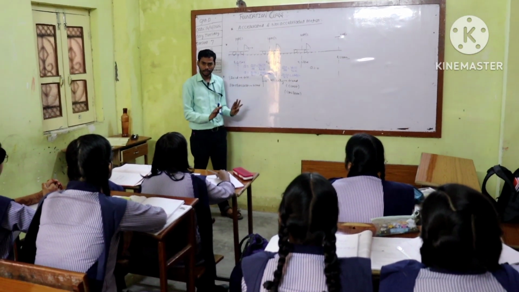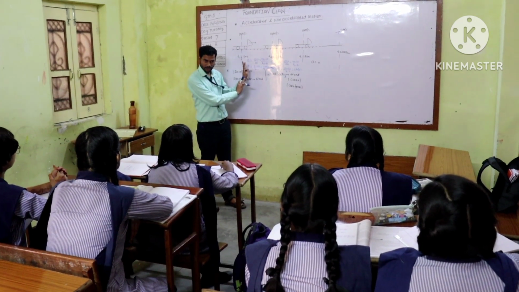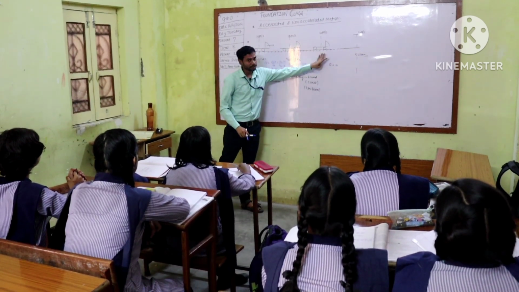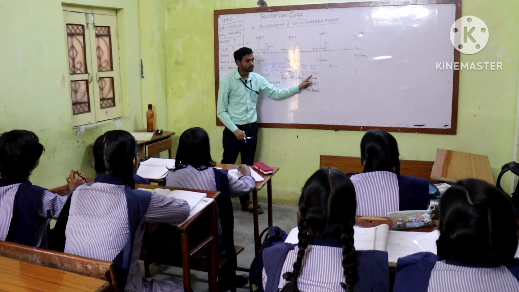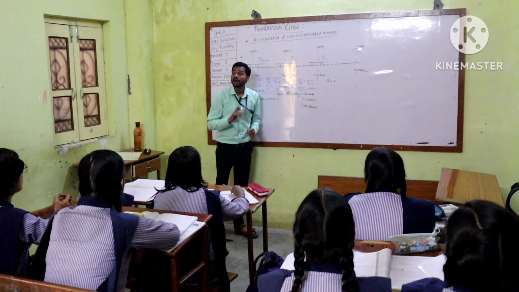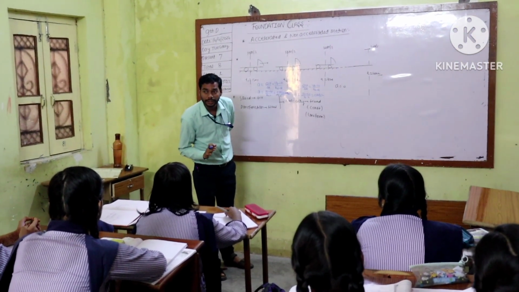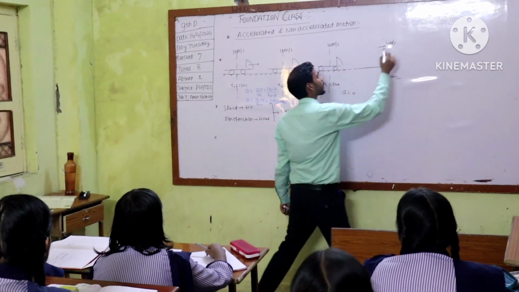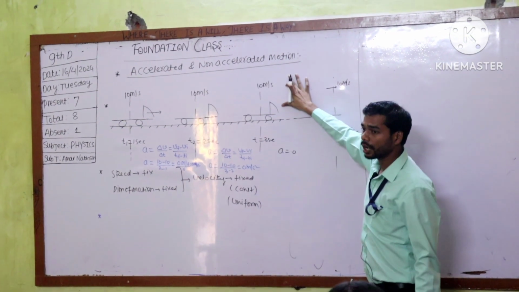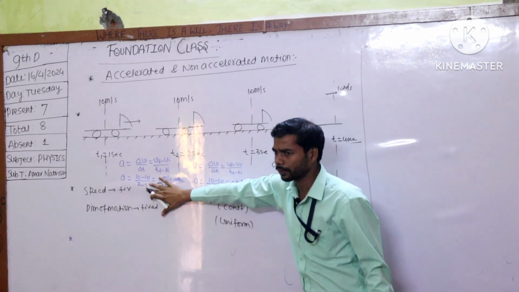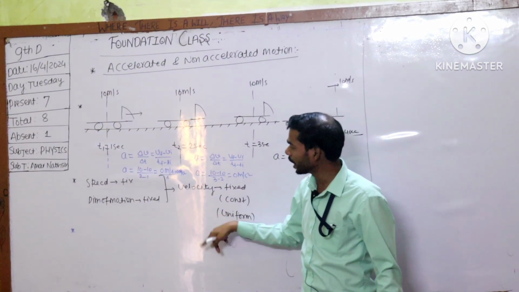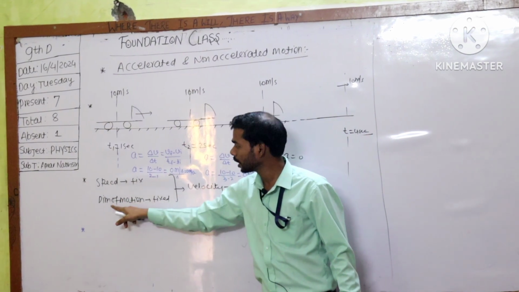That means what I had learned is verified through this example, in which the acceleration of the body is 0, and the motion performed by this body in this situation is called unaccelerated motion, because there is no presence of acceleration. That's why this motion is called non-accelerated motion or unaccelerated motion. So I should make a note of it. If there is unaccelerated motion, then the velocity of the body will be uniform.